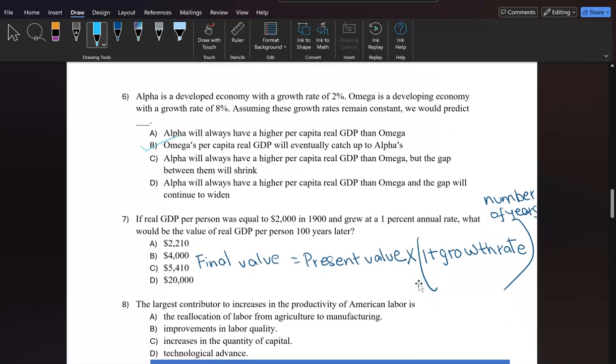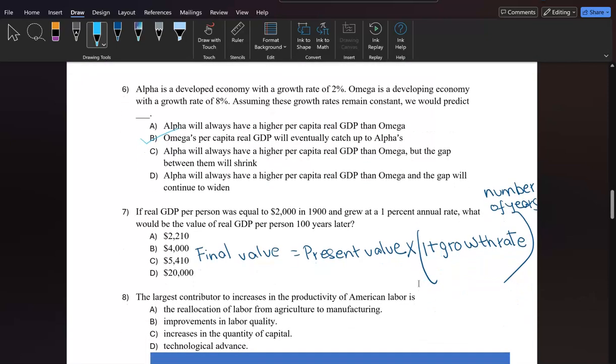Moving forward, question 7. I have the real GDP as 2000 in 1900, growing at a 1% annual rate. We need to find out the real GDP per person 100 years later. This is my formula here. Final value is present value times 1 plus growth rate to the power of number of years.